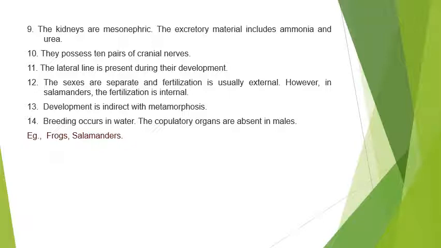Development is indirect with metamorphosis. Breeding occurs in water. The copulatory organ is absent in males. Examples of these amphibia are frog, salamander, and blindworms.